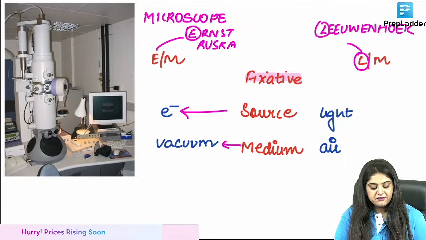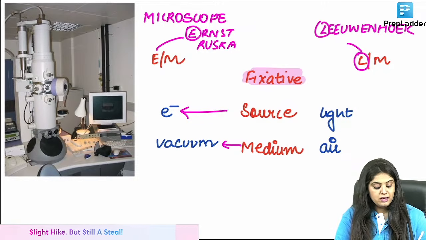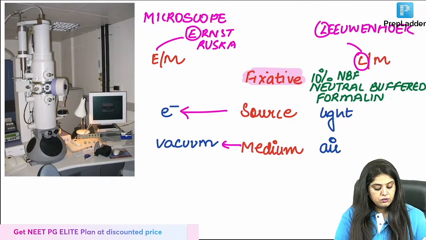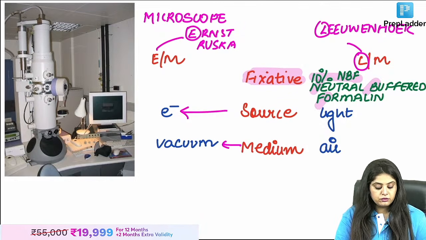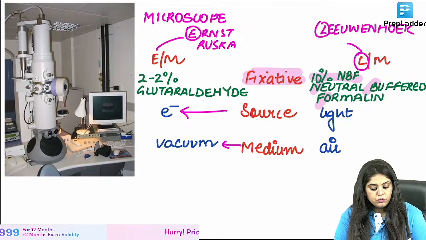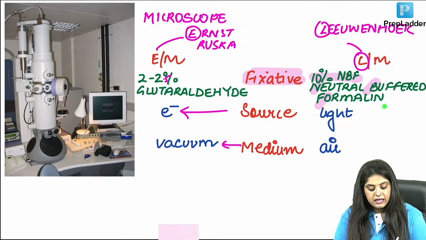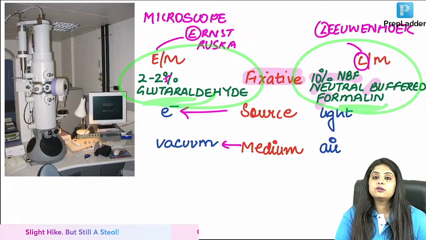A question will come, what is the fixative? This I taught you in patho also. Last time I'm teaching you in micro. For light microscopy the fixative was perfect: 10% neutral buffered formalin, NBF. And for electron microscopy the fixative is 2 to 2.5% glutaraldehyde. So can I say one is formaldehyde, formalin, and the other is glutaraldehyde? I think this is also settled.